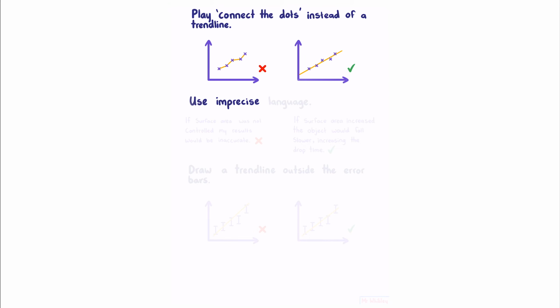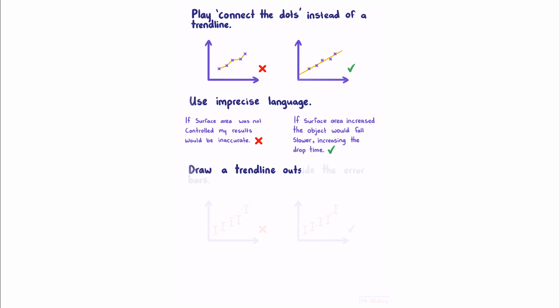Do not use imprecise language. For example, if surface area was not controlled, my results would be inaccurate, is too imprecise to mean anything. Instead say, if surface area increased, the object would fall slower, increasing the drop time. And finally, drawing a trend line outside the error bars is another good way of losing marks.